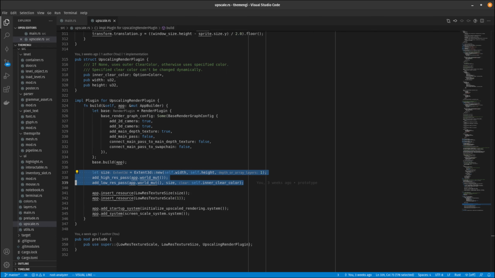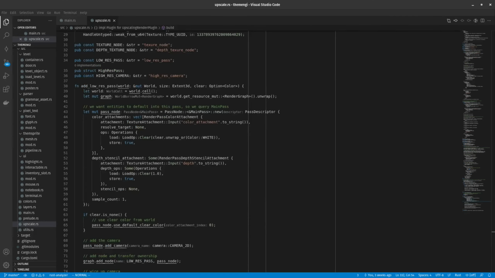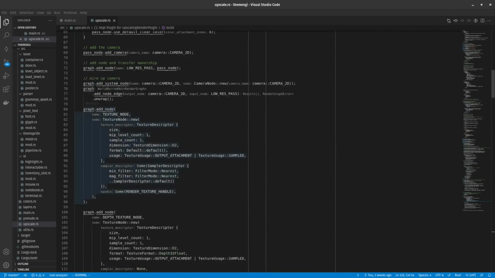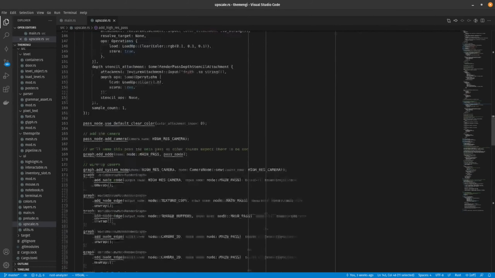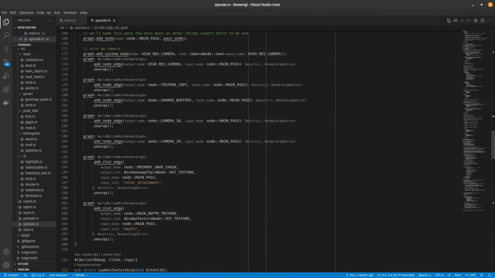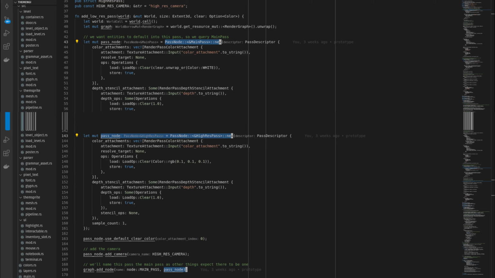Then, instead of acting like the original render, which only adds one render pass, I add two render passes. Each render pass will target a different set of objects. The low-res pass will target all the game objects and render them to the low-resolution texture. Then, the high-res pass will render everything else at native resolution, including the texture that results from the low-res pass. Confusingly, the low-res pass will render all the entities tagged with the component main pass, but the high-res pass attaches to the node that's labeled main pass. This is just to get everything working right.